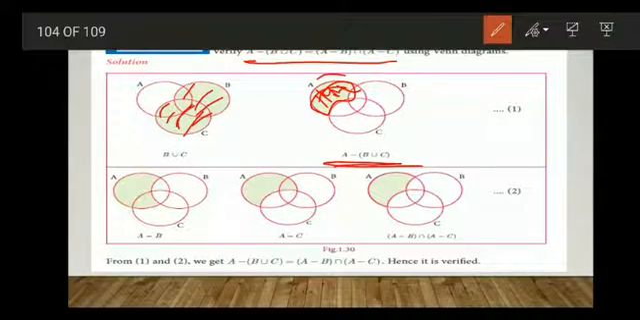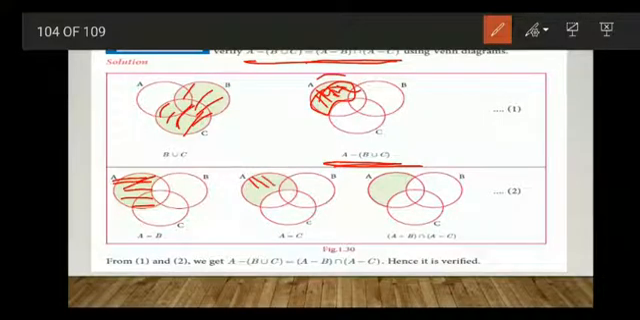Okay. Next we have to do A difference B intersection A difference C. First A difference B. Okay. Elements should be only in A, not in B. Okay. So this is the portion that is only for A, not B. Okay. Now A difference C.